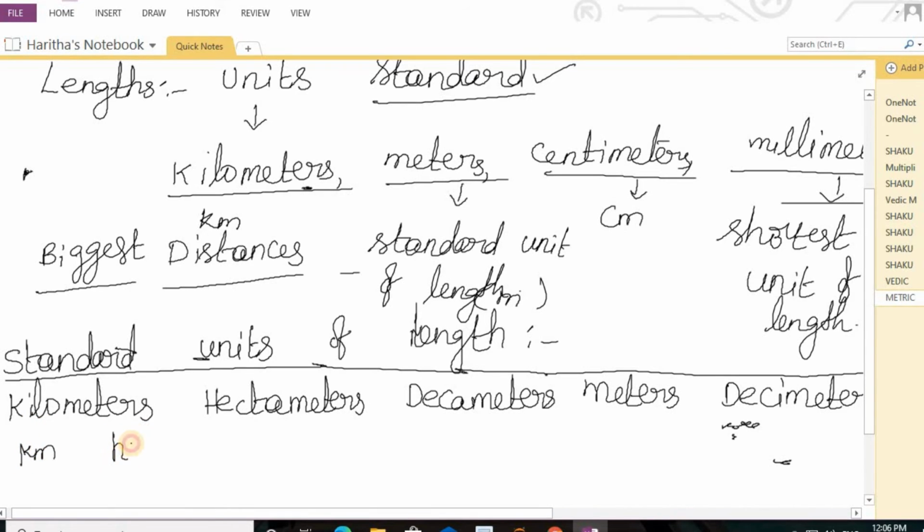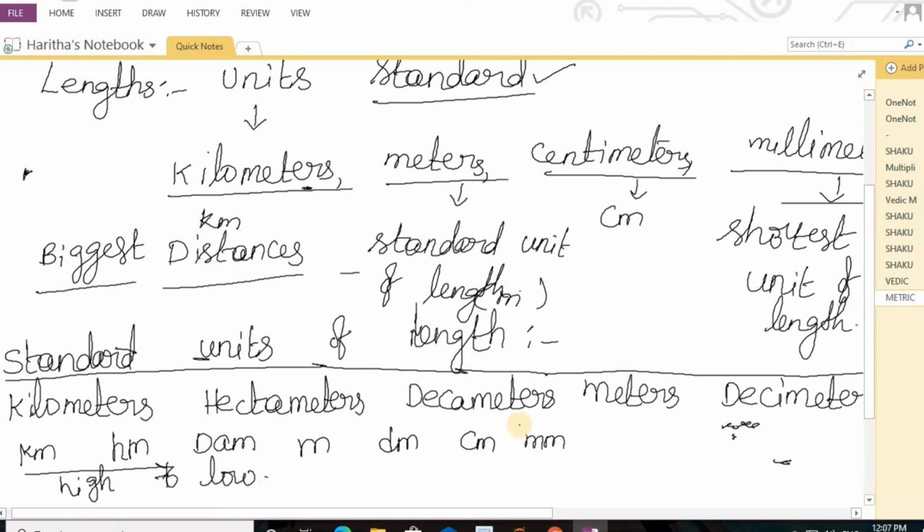Kilometers, hectometers, decameters, meters, decimeters, because two D's are there, for decameters DA will come, and for decimeters small d will come, centimeters and millimeters. And this is from highest to lowest. I already said that meters is the standard unit for us.